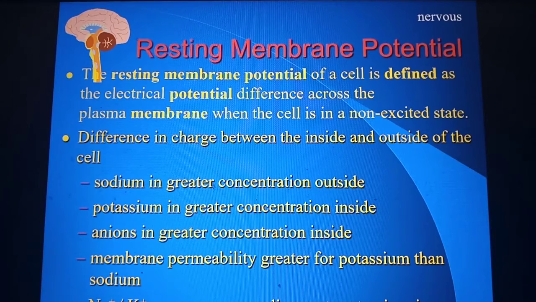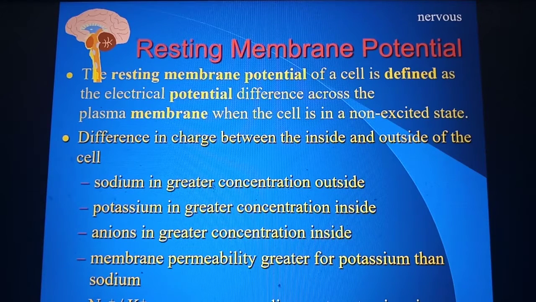So what is present inside the cell, what is present outside the cell when the cell is resting? When the cell is resting, the sodium is in greater concentration outside, potassium is in greater concentration inside the cell. Anions are in greater concentration inside the cell, and the cell is permeable to potassium more than sodium.